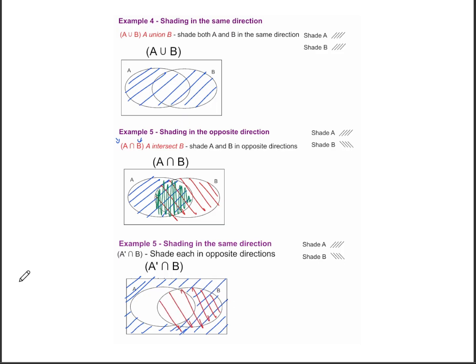And now what the intersection is when we have shaded twice. We have shaded for our A complement and we have shaded for our B. And we see that that is right here. It's the part of B which has nothing to do with A. That's going to be our A complement intersection B.